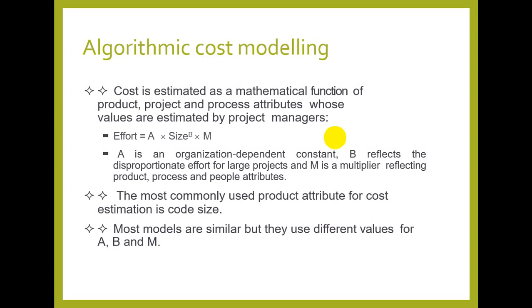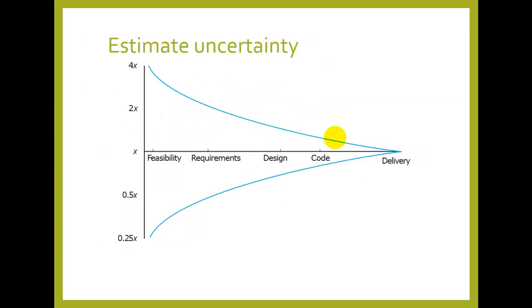You keep handling those all exceptional conditions, and A is an organization dependent constant, different values लोग यूज करते हैं for their purpose. So most models are similar but they use different values of A, B and M. तो बेसिकली यही फॉर्मूला है एफर्ट कैलकुलेट करने का, लेकिन ए बी और एम की वैल्यूज डिफर करती हैं ऑर्गेनाइजेशन टू ऑर्गेनाइजेशन.